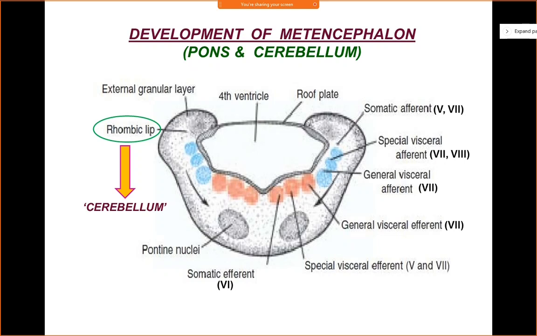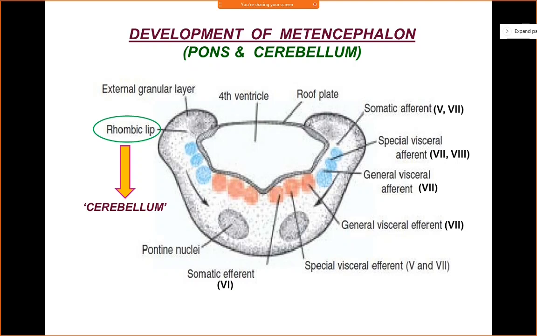Okay, now here simultaneously you'll have the migration of neurons from the alar plate. So certain neurons from the alar plate will migrate into the white marginal layer opposite the basal plate, where they will form a collection of nuclei, which is known as the pontine nuclei, right? So these pontine nuclei lie in the white matter of the ventral aspect of the pons, okay?